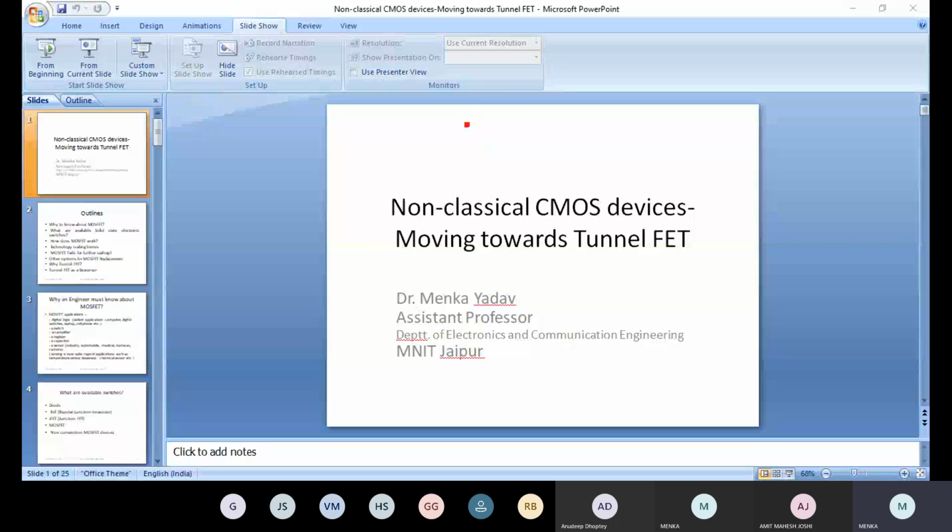These two terminals, P and N, are there, and it works just like a switch. Then BJT, bipolar junction transistor, and junction FET, and then the MOSFET. MOSFET stands for metal oxide semiconductor field effect transistor. And then there are non-conventional MOSFET devices.